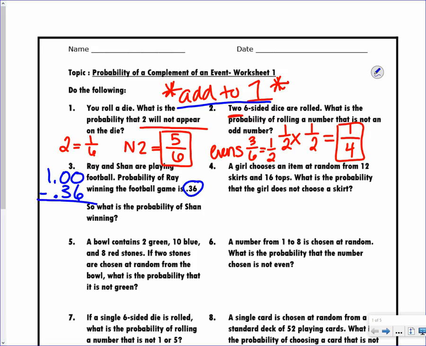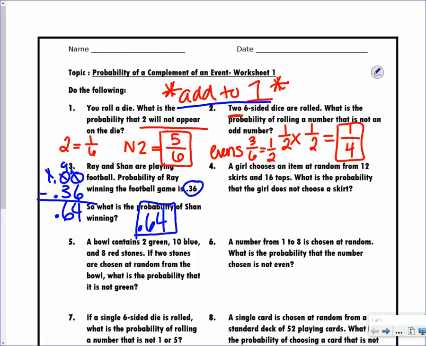Make sure you line up those decimals. So the probability of Sean winning is 64 hundredths. Again, if you add those two together, it is going to be 1.